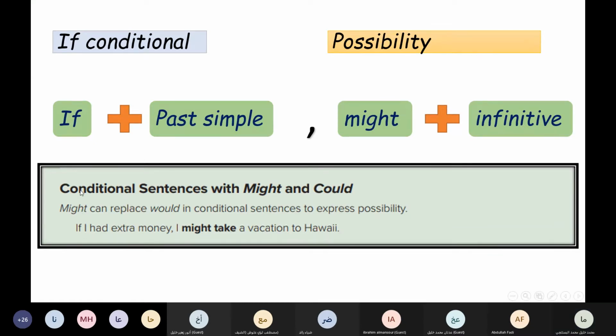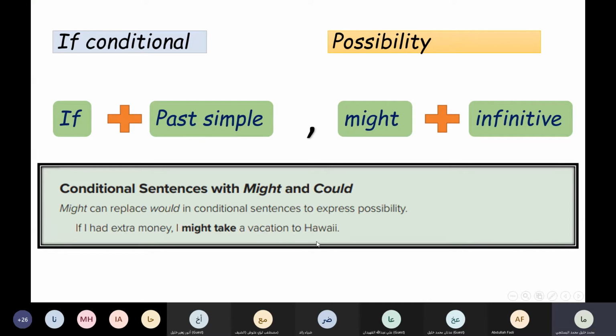Here. Conditional sentences with might and could. Might can replace would in conditional sentences to express possibility. Read the example, please. If I had extra money, I might take a vacation to Hawaii. Good. You realize that might can replace would if you want to express possibility. If I had extra money, I might, maybe, take a vacation to Hawaii.